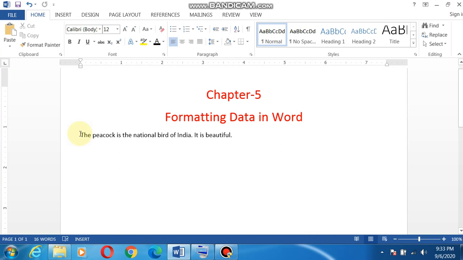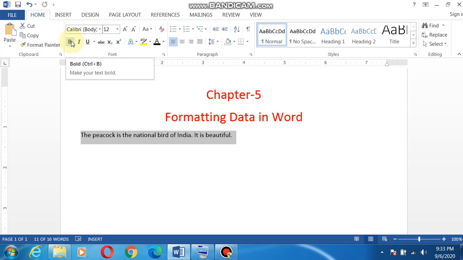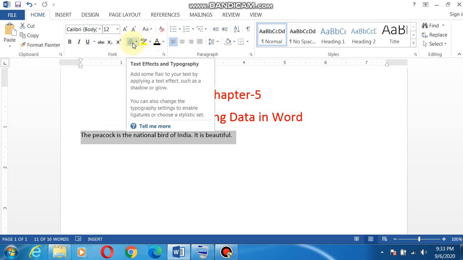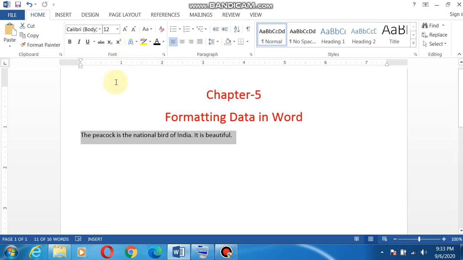So what I have to do, I have to press the shift key and arrow key and I can select my text. It is very important to select your text before you apply any formatting feature. And children, this ribbon, you all know that this portion is called ribbon, and on this portion only there are a lot of formatting features available. This stands for bold, this is italic, this is underline. This is for text color, this is for text shading and all, text effects. Now I will tell you one by one.